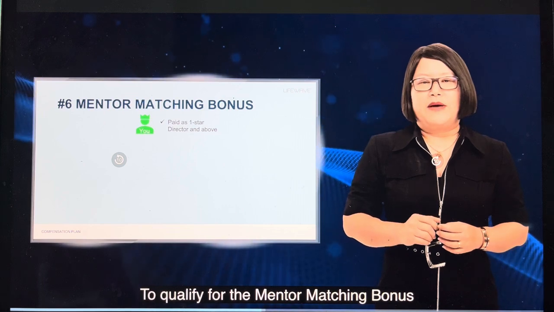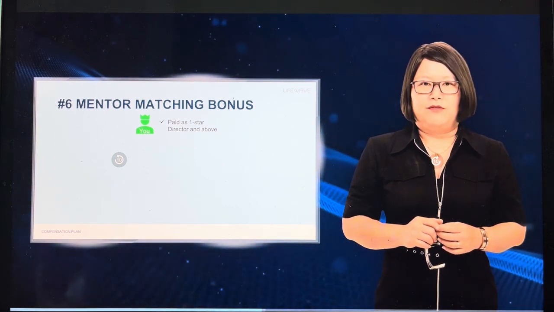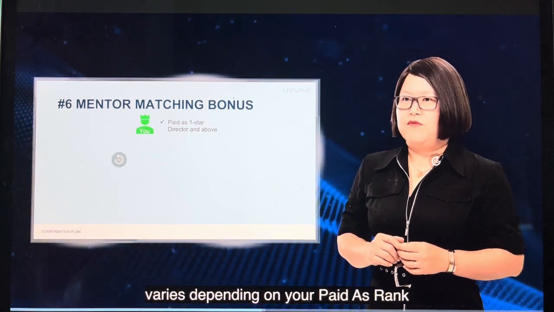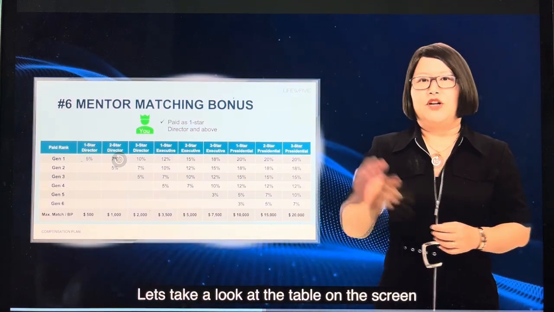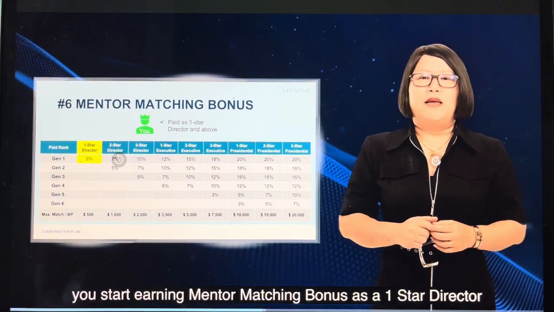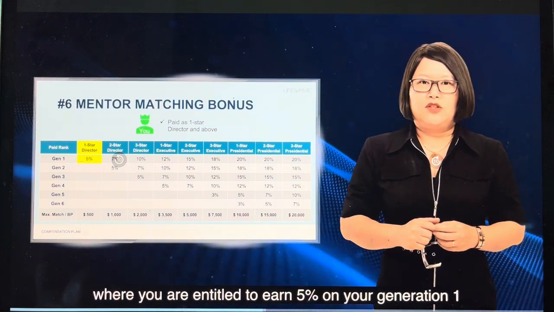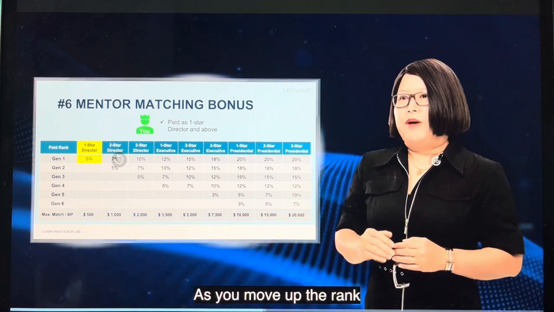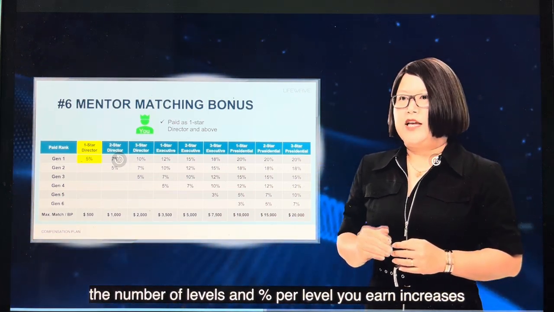To qualify for the mentor matching bonus, you must be paid as a 1-star director and above. The number of generations and percentage earned per generation varies depending on your paid-as rank. Let's take a look at the table on the screen. You start earning mentor matching bonus as a 1-star director, where you are entitled to earn 5% on your generation 1. As you move up the rank, the number of levels and percentage per level you earn increases.